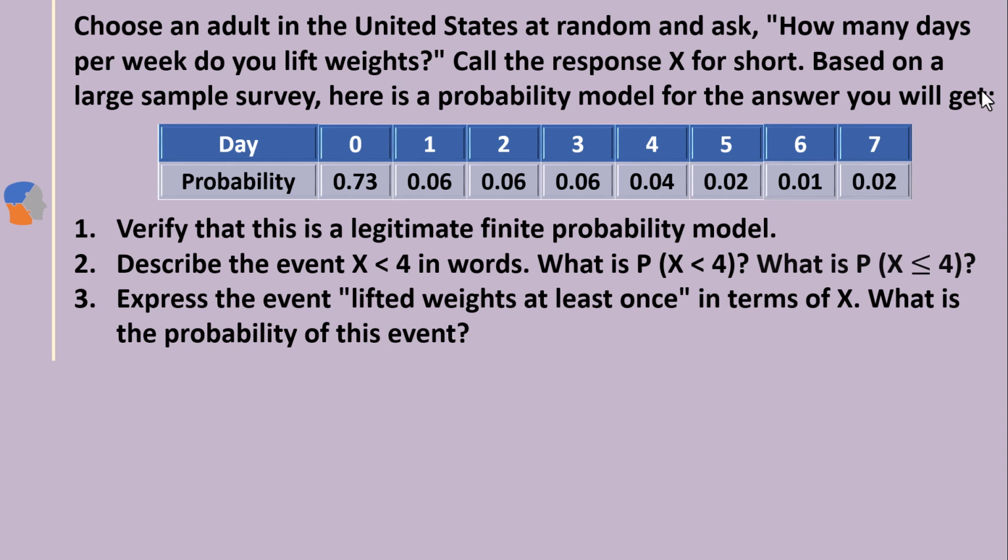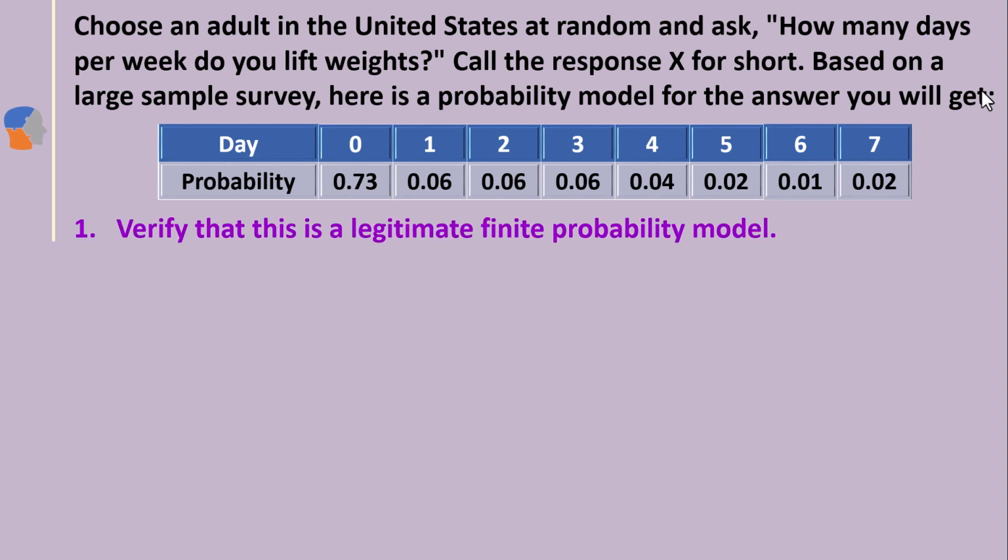That means the random variable X takes only whole numbers. Since there are 7 days per week, it must be 0 to 7. Then we have the corresponding probabilities in the table. So this whole thing is called a discrete probability model. Here the random variable is discrete. Now let me go to part 1.